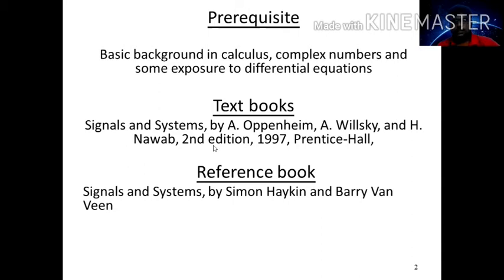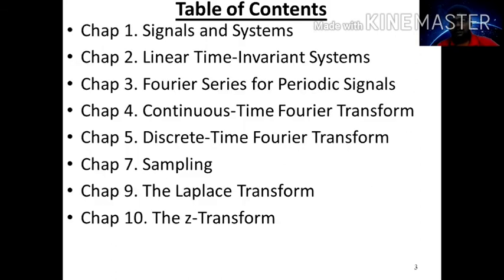The prescribed textbook is Oppenheim and Willsky, second edition, 1997, Prentice Hall. This textbook will definitely help you to learn about signals and system. And the second one is Signals and Systems by Simon Haykin and Barry Van Veen. Definitely these two books will help you to gain more and more knowledge about signals and system.